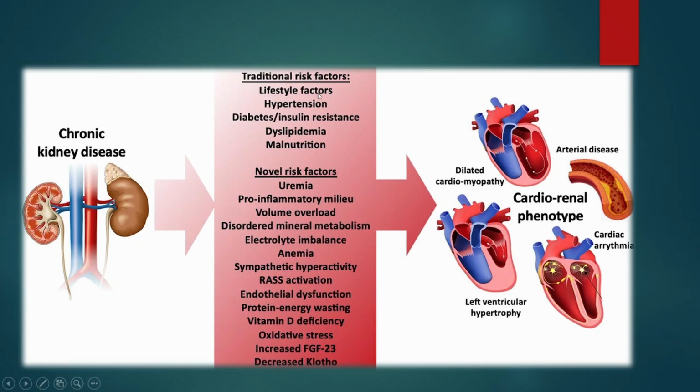Traditional risk factors are such as lifestyle factors. If there is a disturbance in our lifestyle habits: hypertension, diabetes or insulin resistance, dyslipidemia and malnutrition. Whereas novel risk factors are such as uremia, pro-inflammatory milieu, volume overload, disordered mineral metabolism, electrolyte imbalance, anemia, sympathetic hyperactivity, RAAS activation, endothelial dysfunction, protein energy wasting, vitamin D deficiency, oxidative stress, increased FGF23 and decreased klotho.